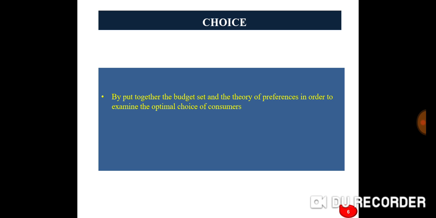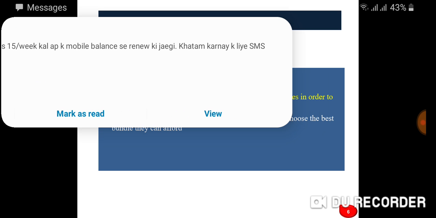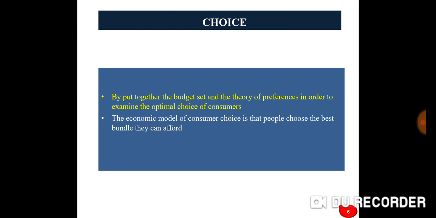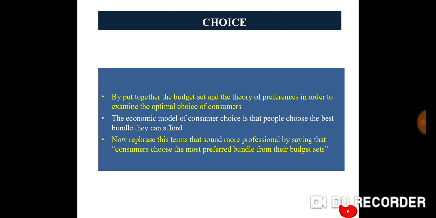Choice. We put together the budget set and the theory of preferences in order to examine the optimal choice of consumers. The economic model of consumer choice is that people choose the best bundle they can afford. Rephrasing these terms to sound more professional, consumers choose the most preferred bundle from their budget set.